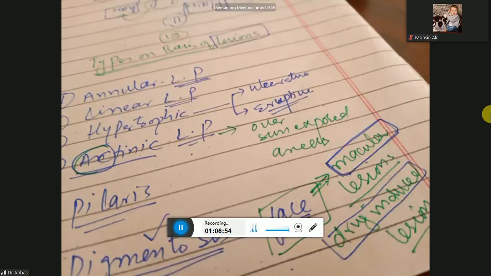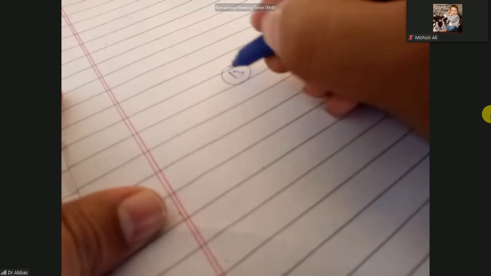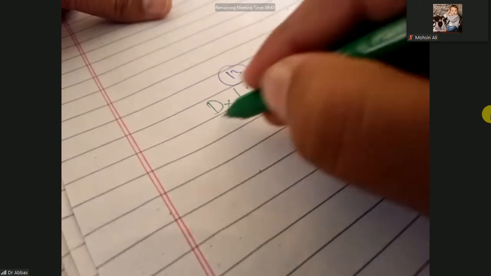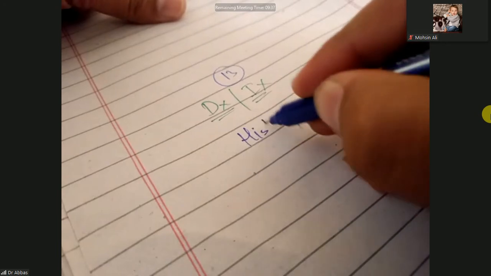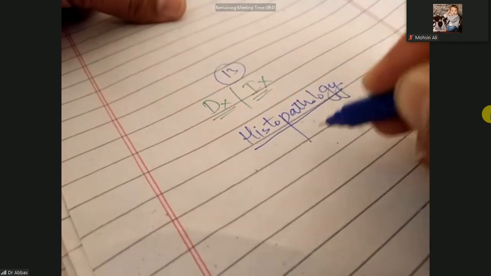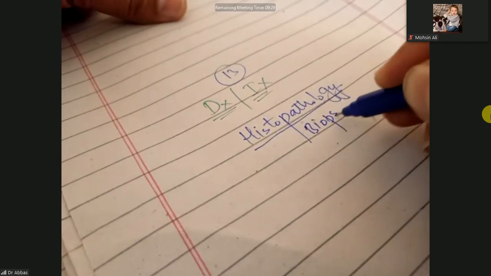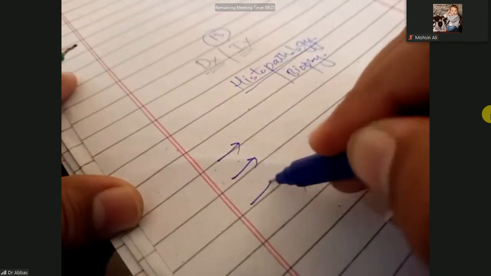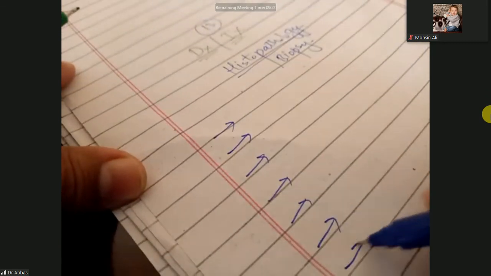After the types, the clinical presentation and the body area involvement, the next one is the diagnosis or the investigation. You will diagnose it on the basis of histopathology. On the basis of histopathology, it means you will do a biopsy of the skin. When you do the biopsy, you will see different findings. I will show you the image and I will draw the image also.